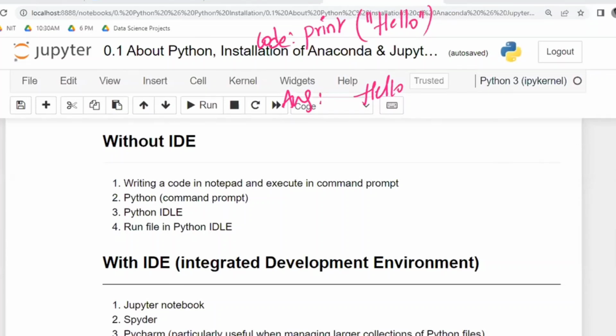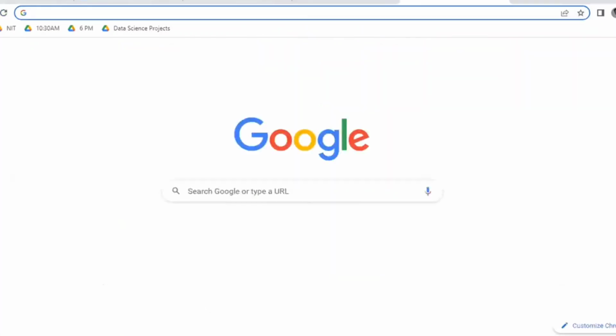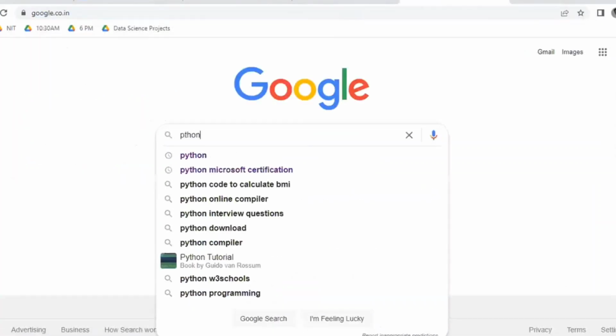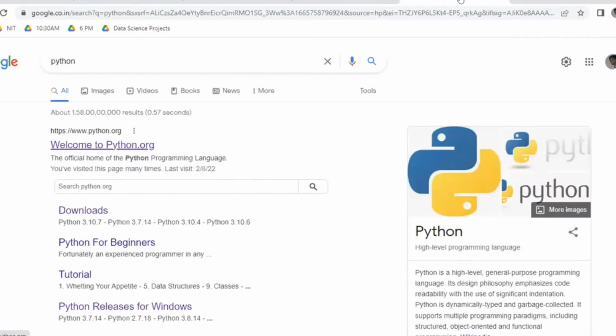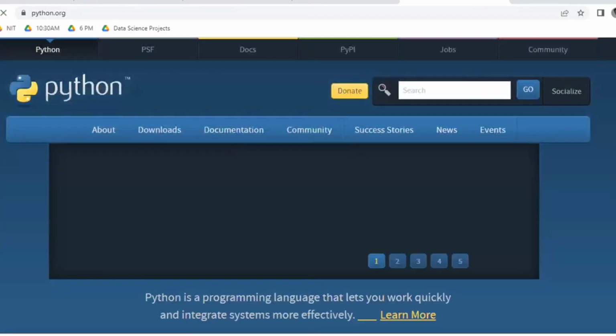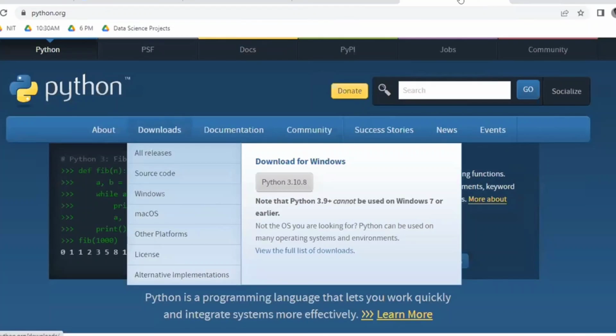Now, in order to execute without IDE, first we have to install Python. For installing Python, open Google and type Python. We get python.org as the first website. Open this, go to Downloads and click.